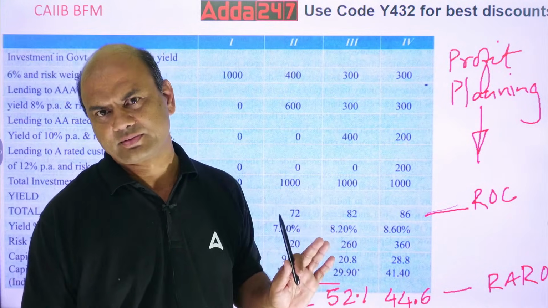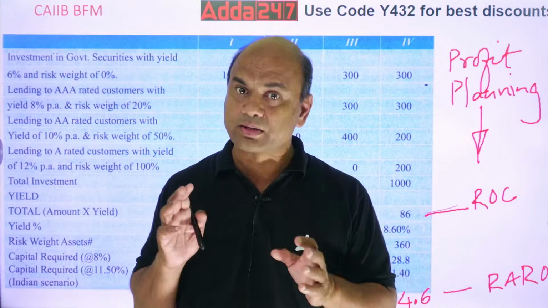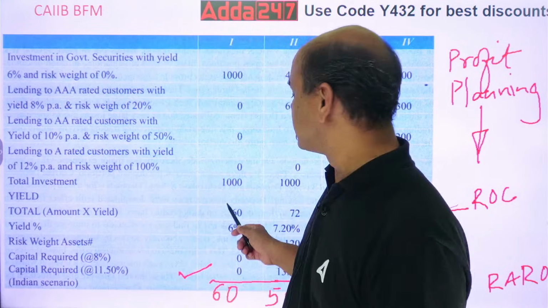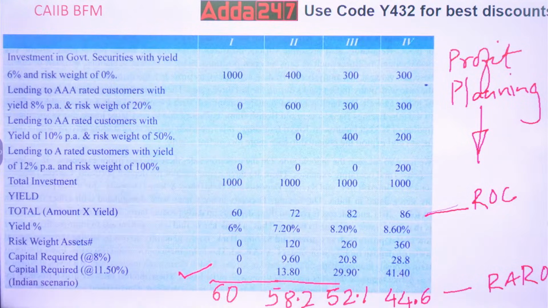Only these points. And these points are easy ones. You must only not get jumbled in RWA and yield. Don't get jumbled in RWA and yield. Okay? Because this is an important numerical which is asked as a case study in exam. Very simple one, but you have to be very alert. Got it?